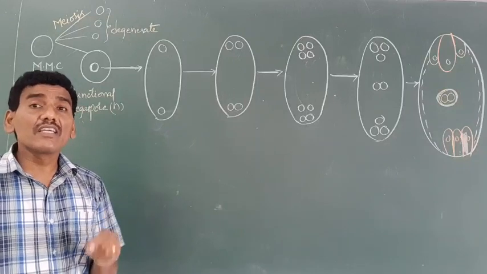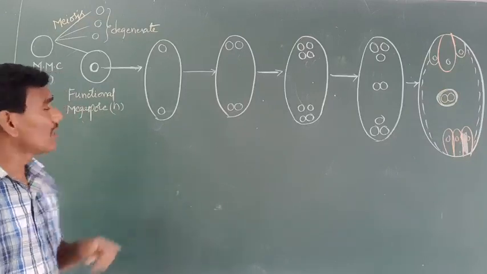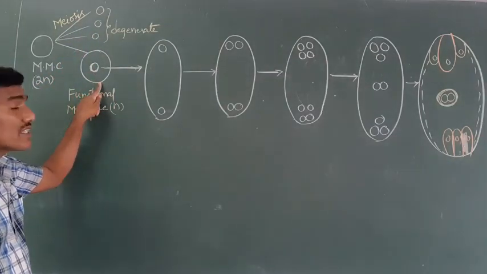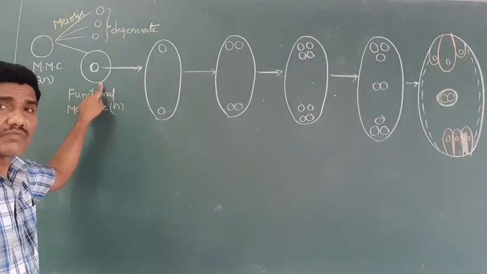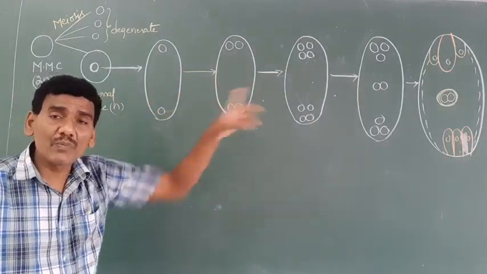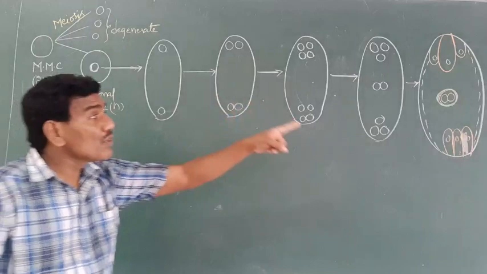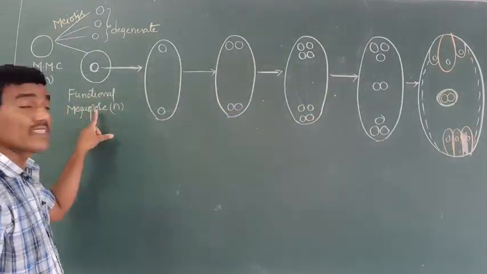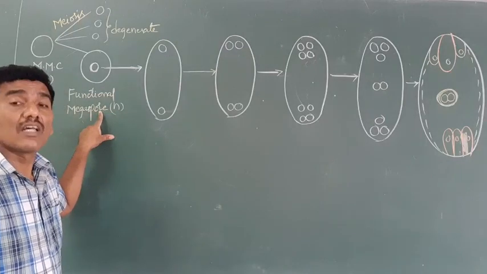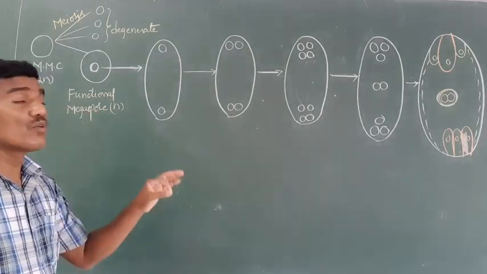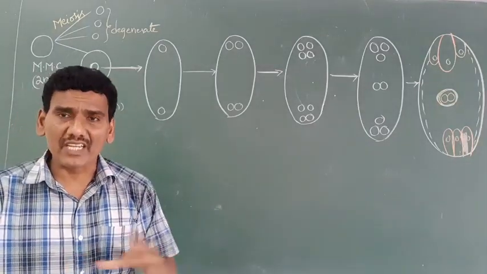In the majority of flowering plants, 3 megaspores degenerate and 1 megaspore acts as the functional megaspore. From this functional megaspore, the female gametophyte is developed. The embryo sac, or the female gametophyte, develops from a single megaspore. This type of embryo sac is also known as the monosporic type of embryo sac.